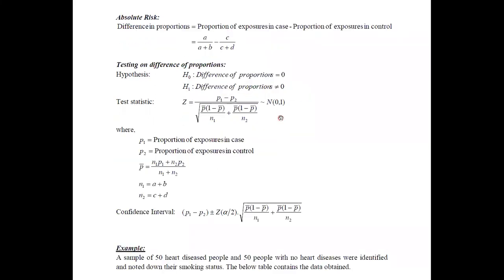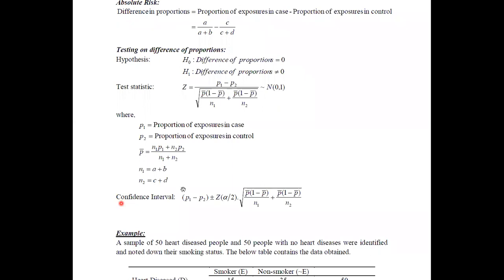To construct the confidence interval, you can use this equation. P1 minus P2 is the difference of proportion, the quantity inside the square root is the standard error, and Z alpha divided by 2 is the critical value.